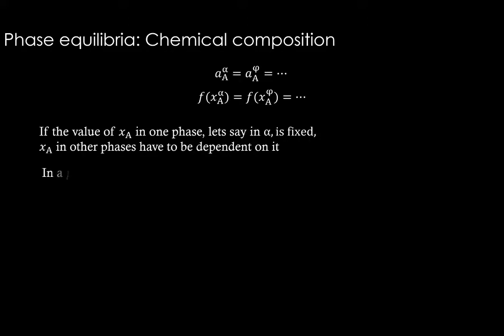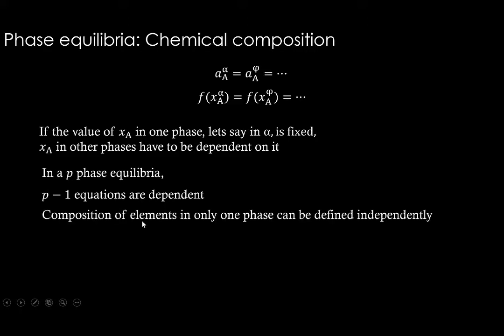This is something that we have just seen. So if this is the case in a P phase equilibria, then P minus 1 equations are dependent, right? So here we are seeing for each phase, this is going to continue. For only one phase, we are saying we can fix it. Others will automatically depend on it. So P minus 1 equations are dependent. Composition of elements in only one phase can be defined independently, like we did for the first case.